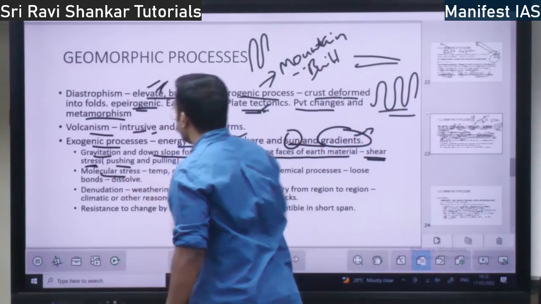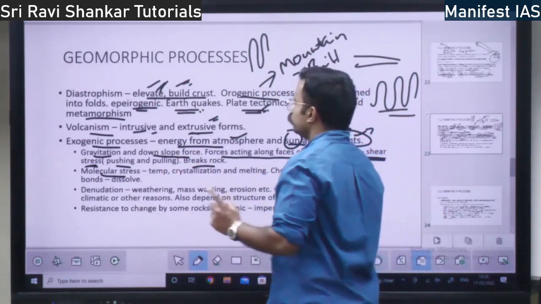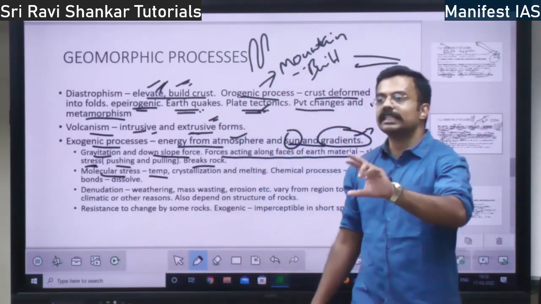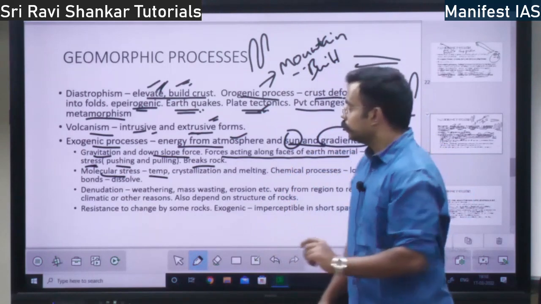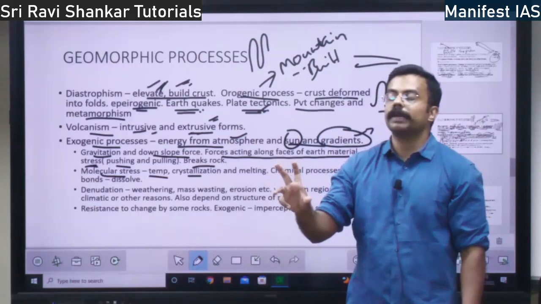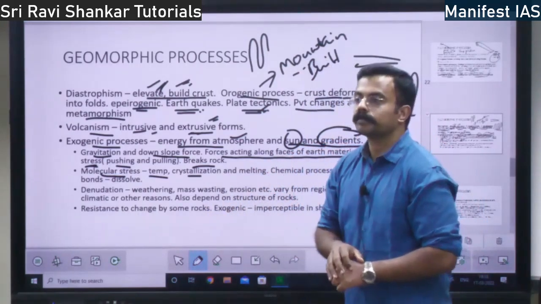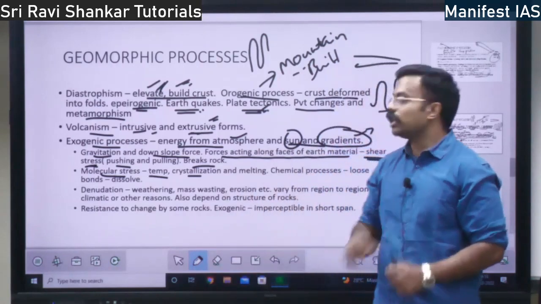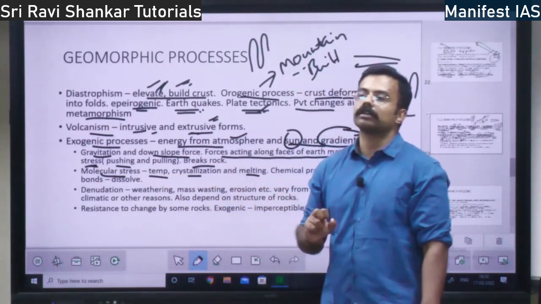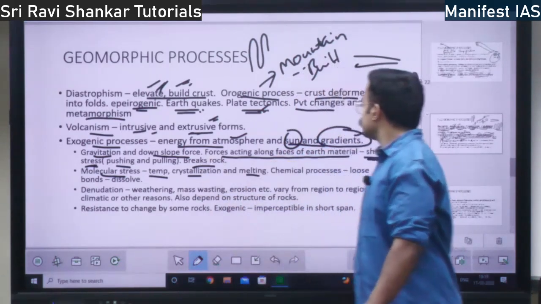Then you have molecular stress. Stress in the molecules of the rock. Why is there stress in the molecules of the rock? Because of temperature change. Because there is a change in the temperature of the rock, that will lead to molecular stress. Then crystallization: if a rock undergoes different crystallization, the crystals get changed within the rock. That will also lead to molecular stress, and also melting of rock. Melting of an individual rock will also lead to molecular stress, right?